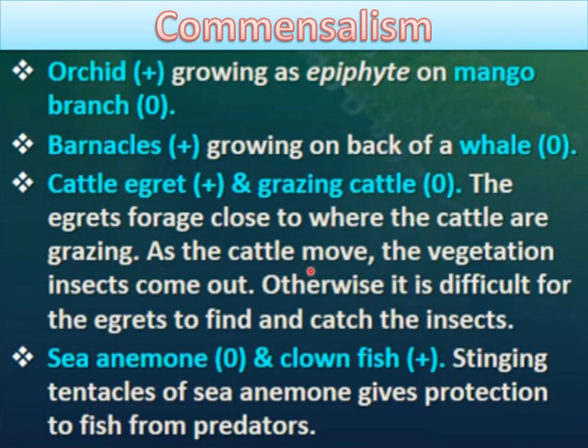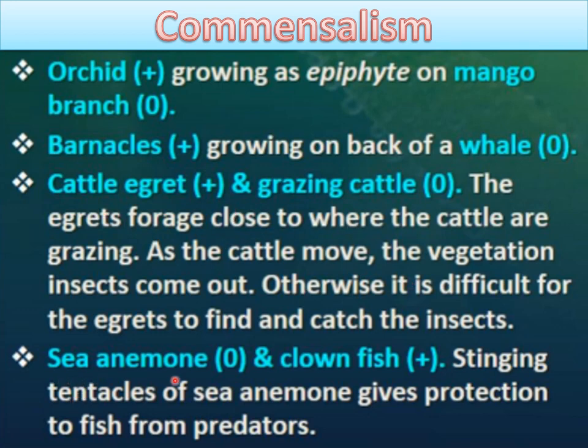As the cattle move, the vegetation insects come out. Otherwise it is difficult for the egrets to find and catch the insects. So these birds, called cattle egrets, are getting benefit while the cattle are grazing, but the cattle are not getting any benefit from it, and they are also not harmed due to this foraging behavior of the cattle egret, right?